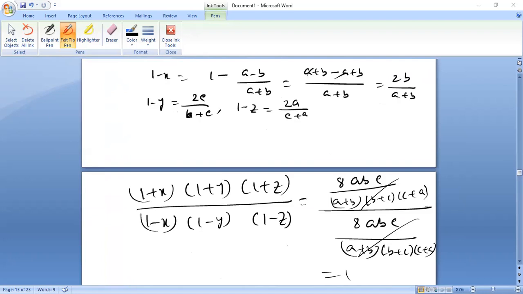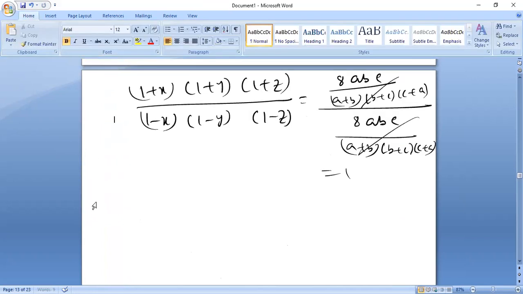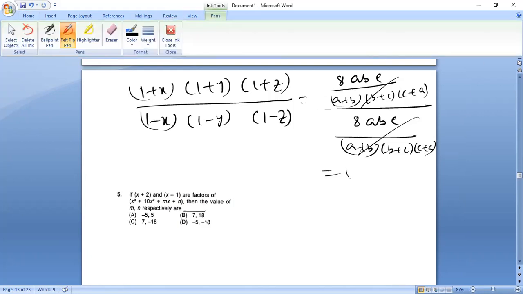Question number 5. This and these are factors of this, and we need the value of mn. This is an important one. Let us solve this one. So what do they say? x plus 2 and x minus 1 are factors of this.